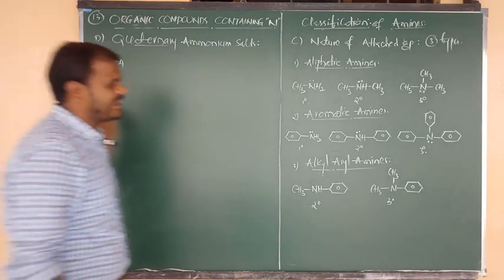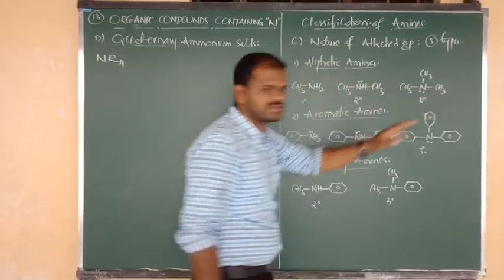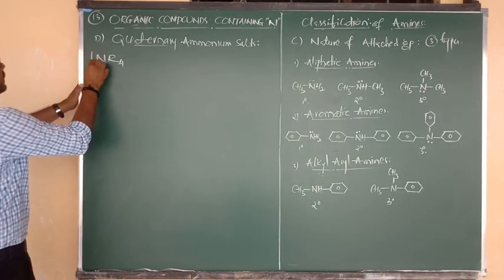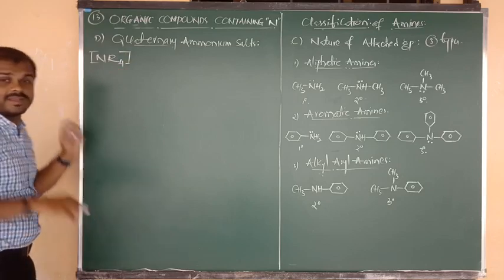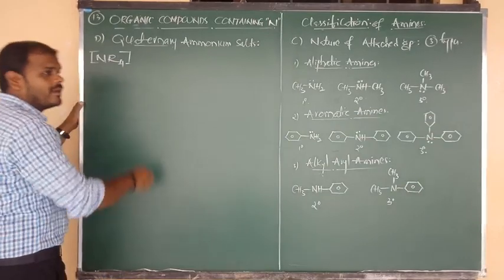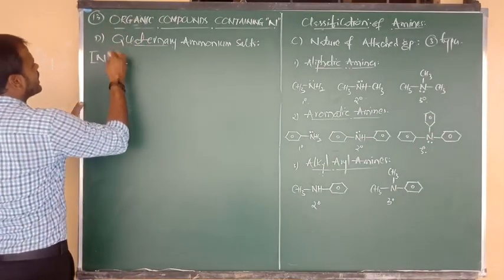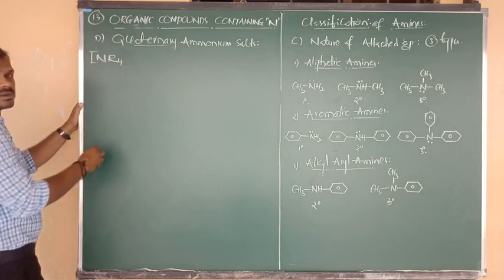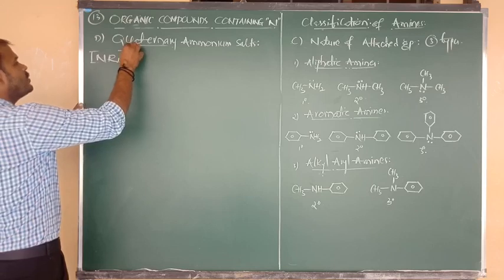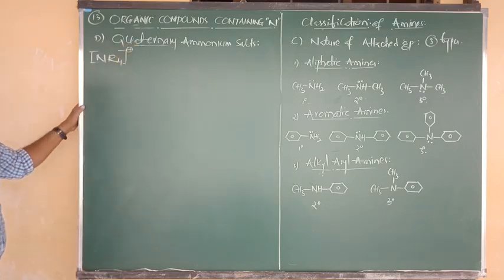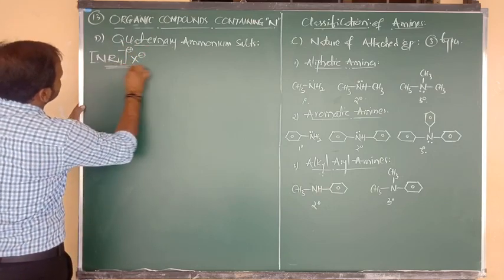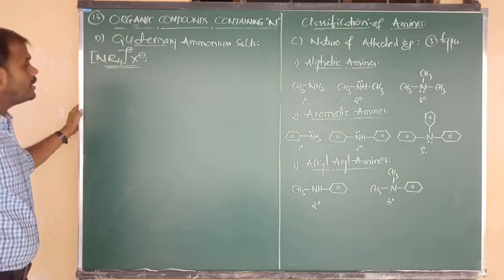Here nitrogen connected to surrounding 3 alkyl groups is tertiary. Nitrogen connected to 4 is not normally possible, but it can be possible by the donation of the lone pair of electrons. By donating one lone pair, we can form a new bond with another alkyl group. So that is NR4. This bond is possible only by the loss of the lone pair, so the charge is positive. Followed by that we can write X minus, Cl minus, Br minus, as you wish.